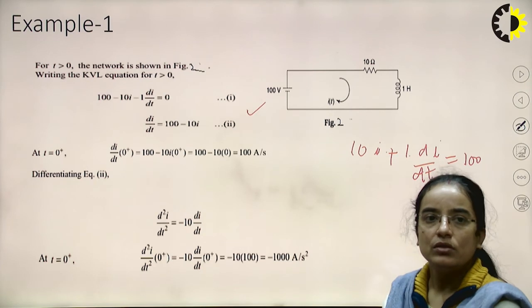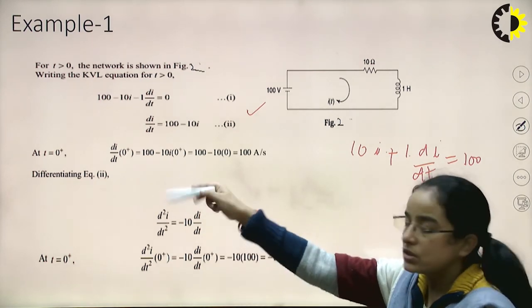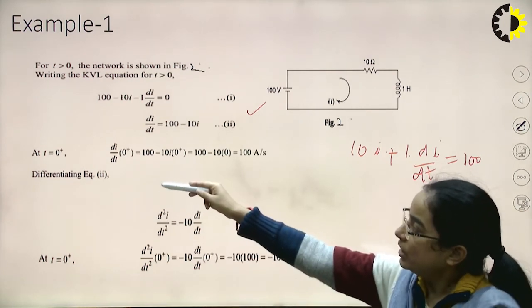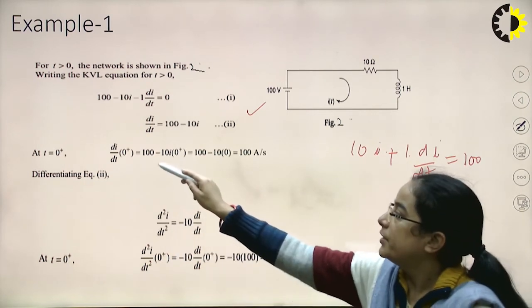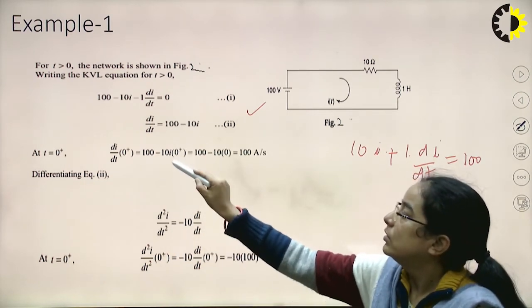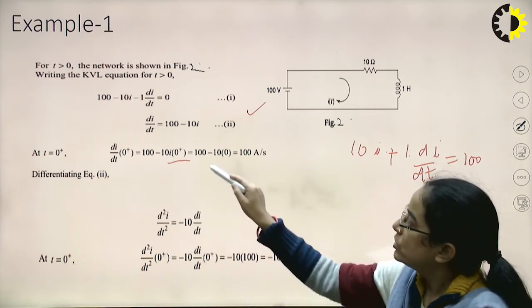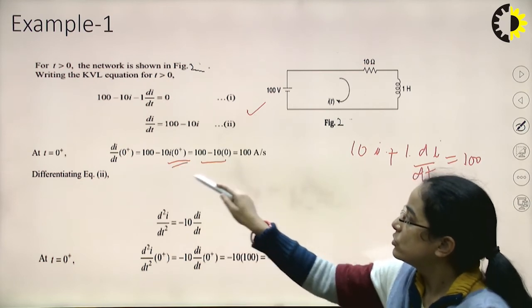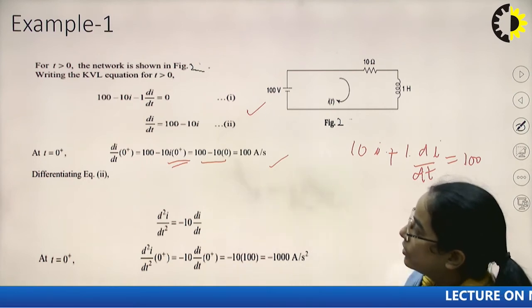So now, just after the switching, that is d by dt of I(0+) is 100 minus 10 I(0+). Okay, so it is 100 minus this value, which is 0, so it is 100.